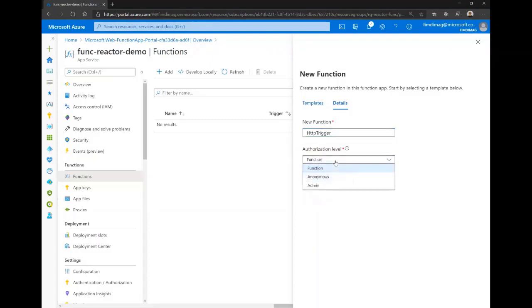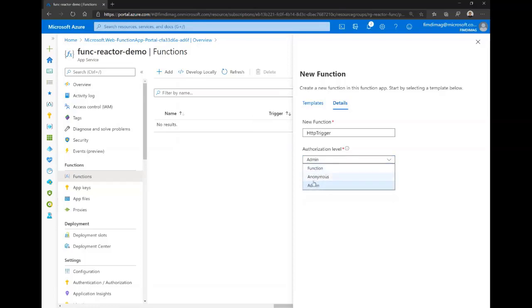We have 3 authorization levels. So we have function, anonymous or admin. Anonymous is an anonymous function. Anyone that has the link will have access to this function. The function and admin levels need to use a key. We have 2 types of keys.